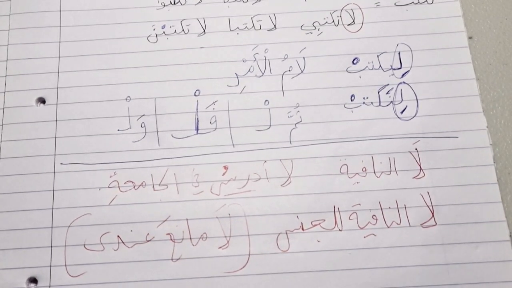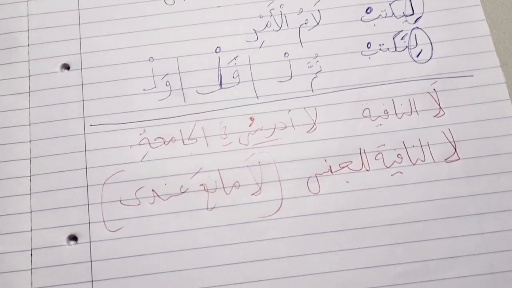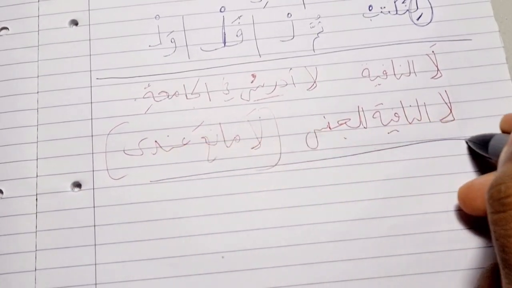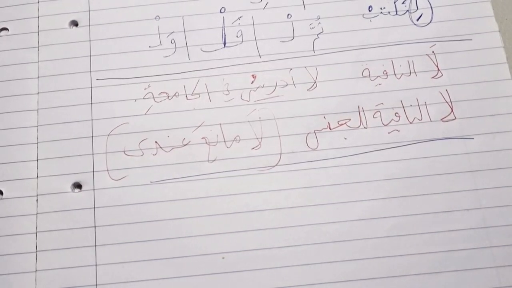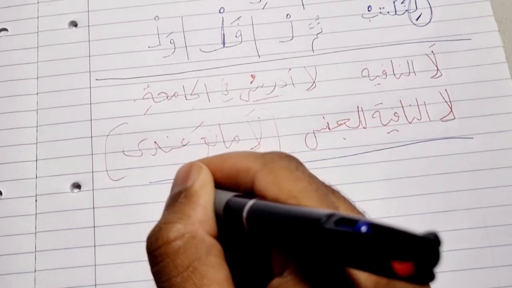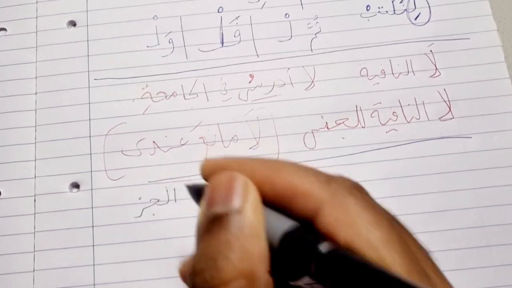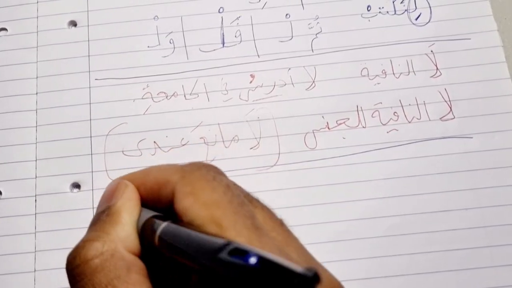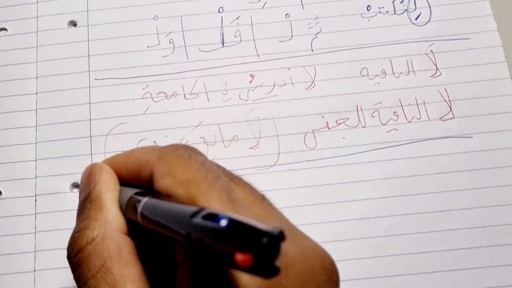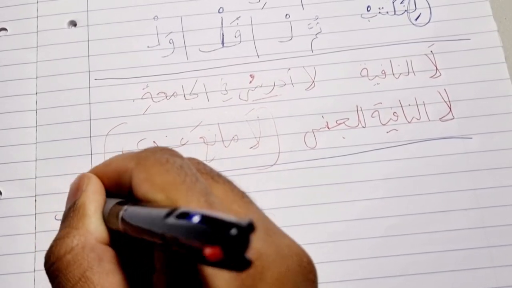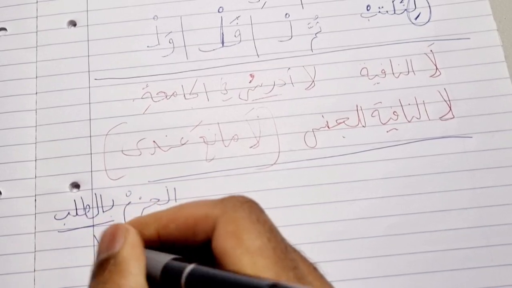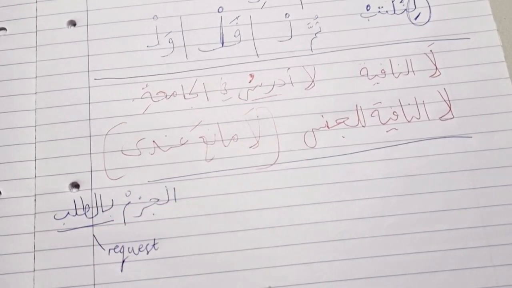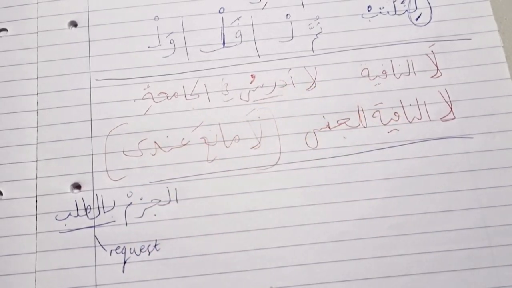Okay. Then we move on to the next point that the author wants to teach us, and this is an important point, and that is al-jazmu bit-talab. This is another way of making the fi'l mudari' majzoom. Al-jazm of the fi'l mudari' by using at-talab. What is at-talab? At-talab is basically a request of some sort. Yani you're requesting someone to do something or not to do something.